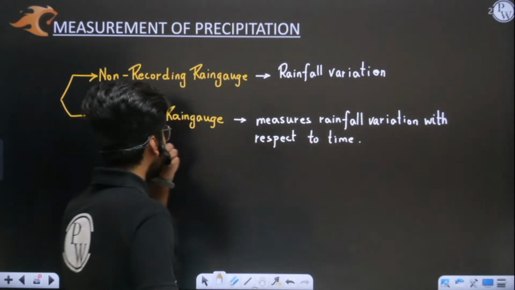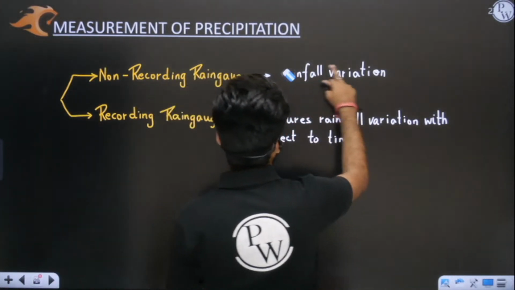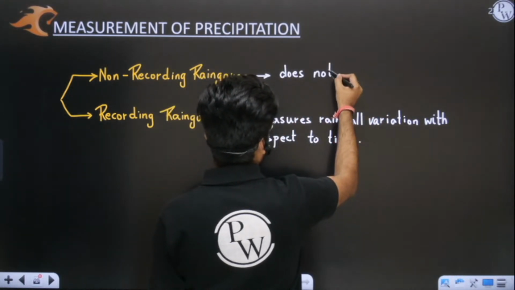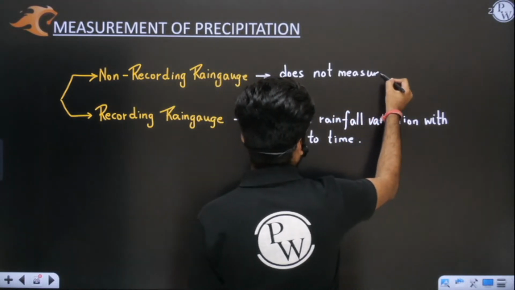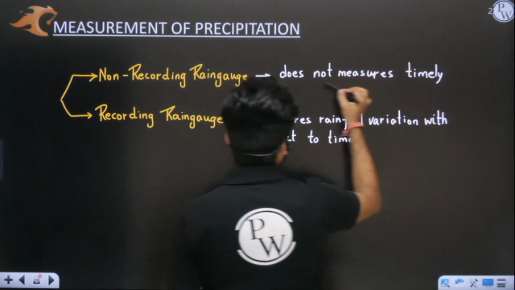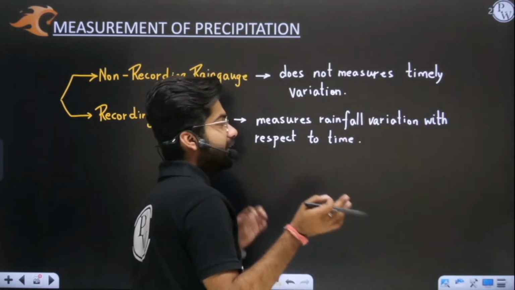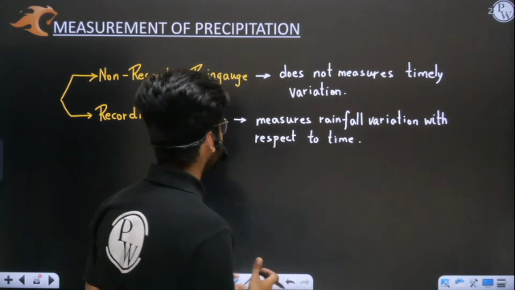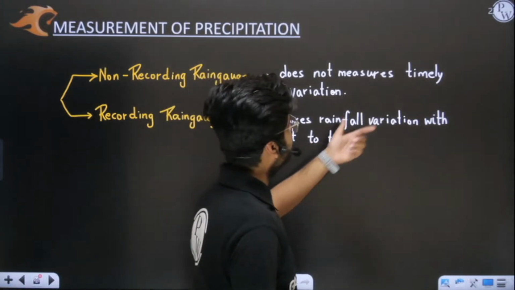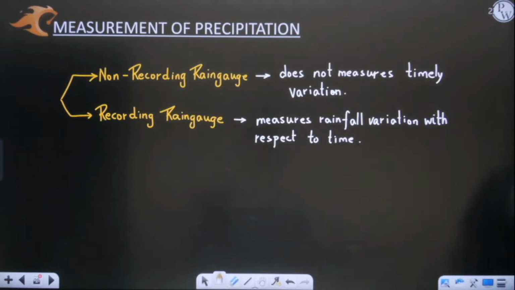I hope this is very clear to you. So a non-recording rain gauge is what? It does not measure temporal variation or timely variation, and it will simply give you the total amount of rainfall that has happened in the entire day. Now let me show you an example. One word you must know: temporal variation is timely variation only. I hope this is very clear to you till here.